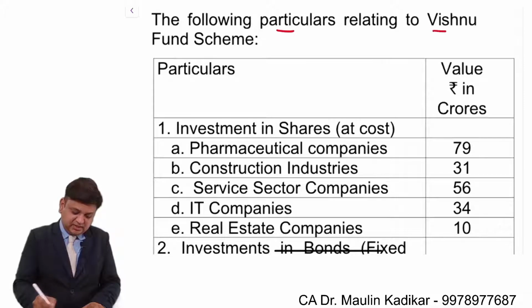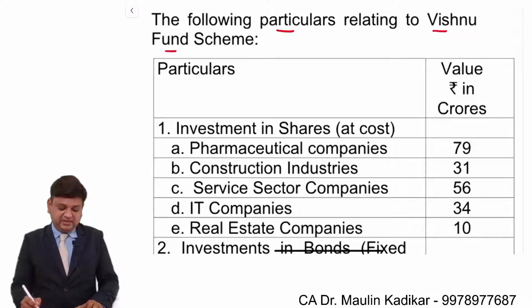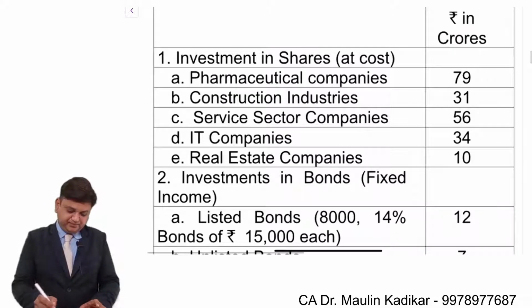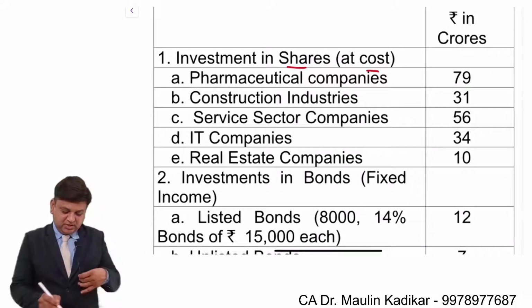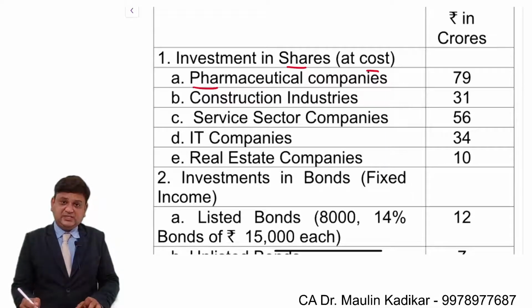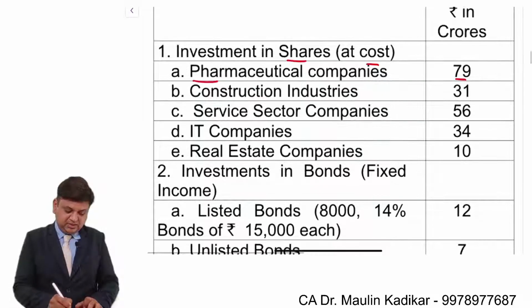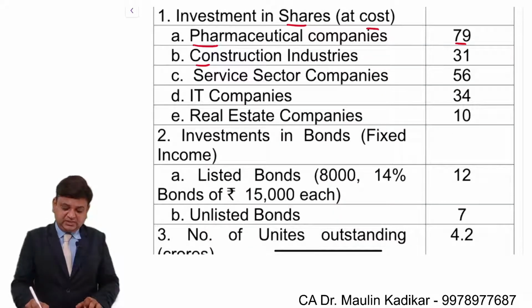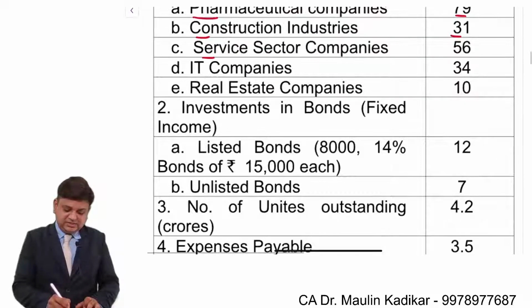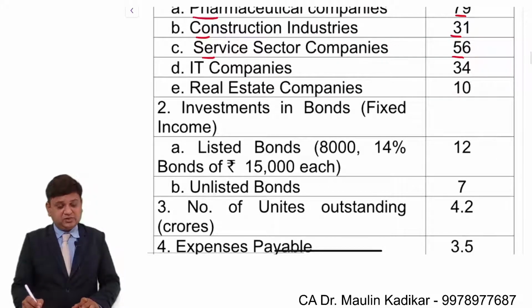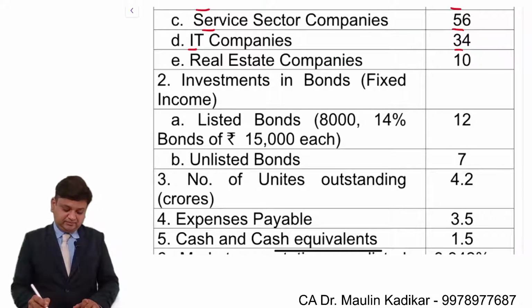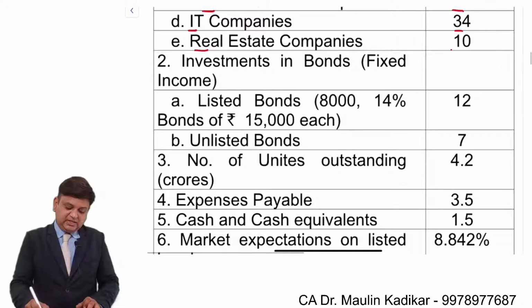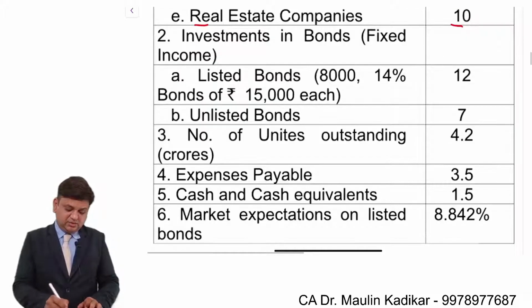The following particulars relating to the Vishnu Fund Scheme are given to us. Investment in shares at cost: pharmaceutical companies 79 crore, construction companies 31 crore, service sector companies 56 crore, IT sector companies 34 crore, real estate company 10 crore.